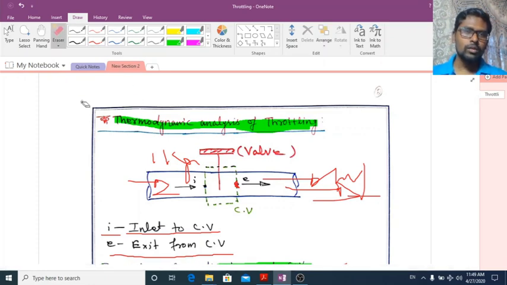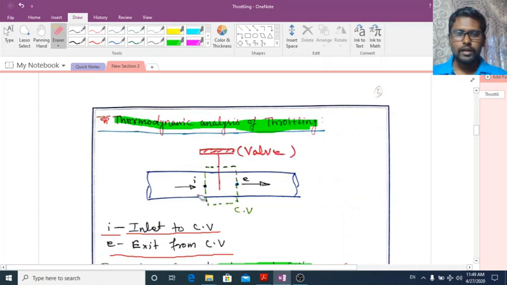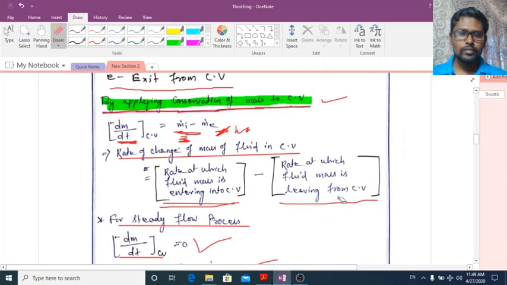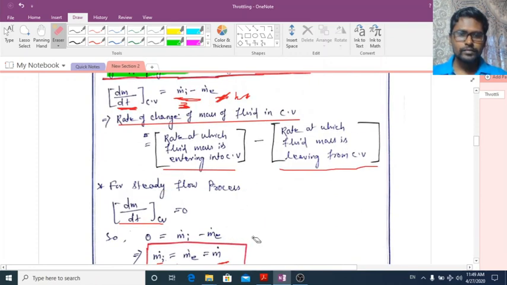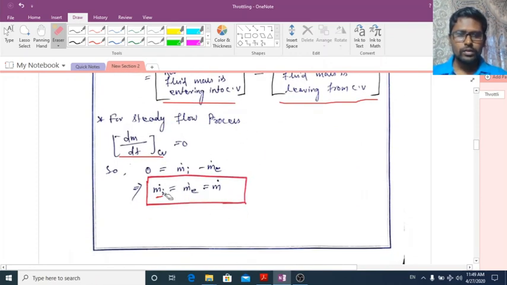That means in steady flow, whatever fluid enters the control volume, the same will come out from the control volume. So what we got is m dot i is equal to m dot e is equal to m dot.